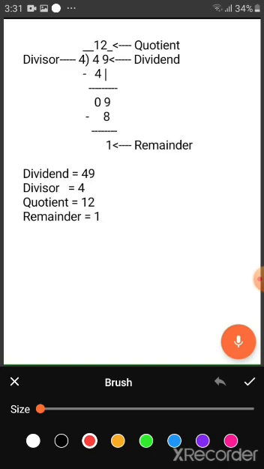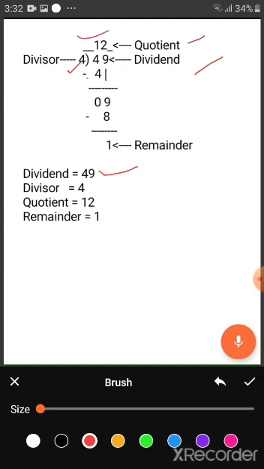Now you see here one number, 49 divided by 4. This 49 is called dividend. The number to be divided is called dividend, meaning this number 49. Now you see here 4. What is the role of this 4? This is divisor. The number by which we divide is called divisor. Here 49 is divided by 4, so 4 is divisor.